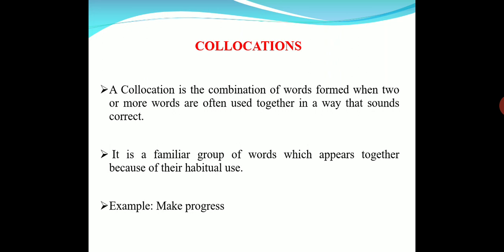For example, make progress. Whenever we want to talk about progress, the verb that goes along with the noun progress is make. This is called collocation.